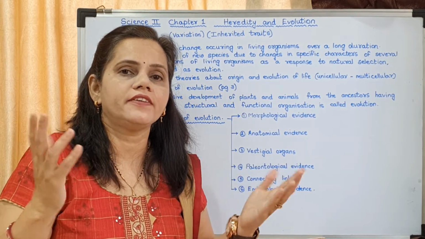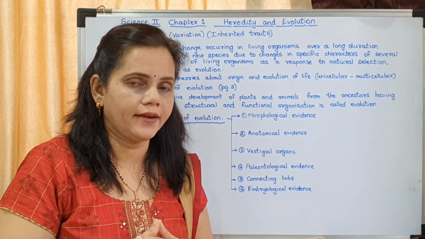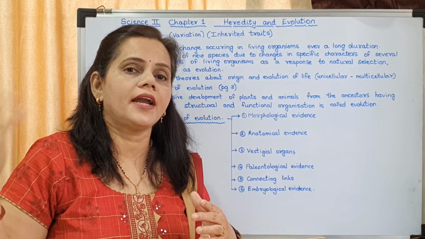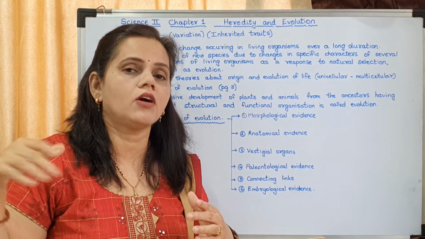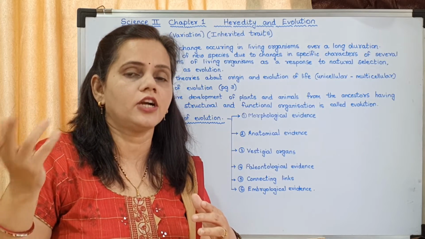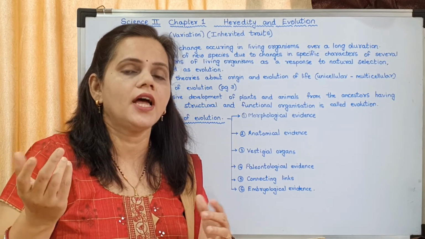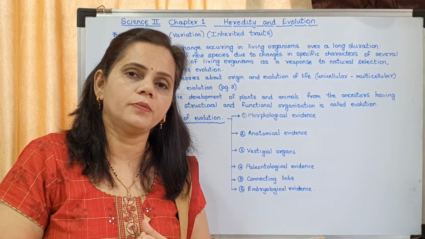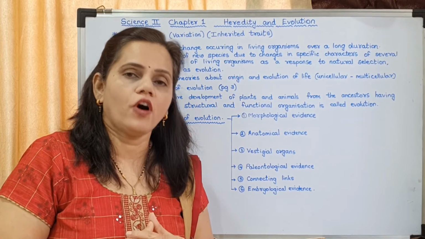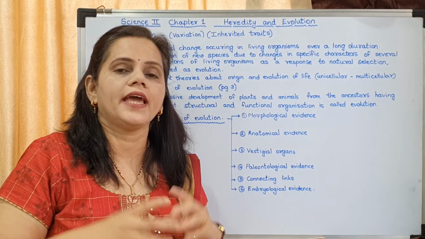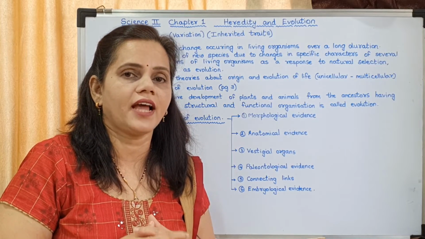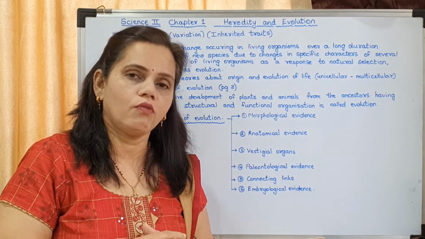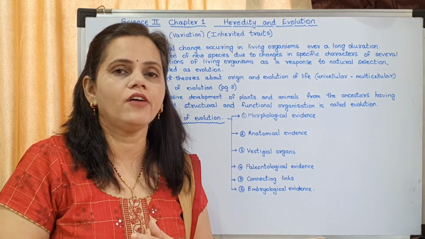Then according to the different surroundings, some of them went on to land, some of them remained in water. Then on land, some of them adapted themselves to the aerial surroundings. That means according to the atmosphere, they changed and small organisms were produced. So the first organism was found to be formed in water. So the existence of life on Earth has an origin of protoplasm in water. Understood? This is the theory of evolution.